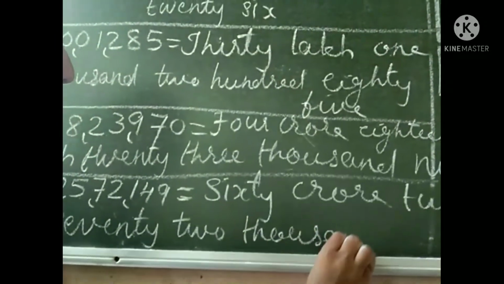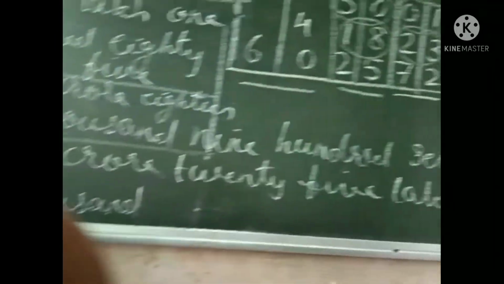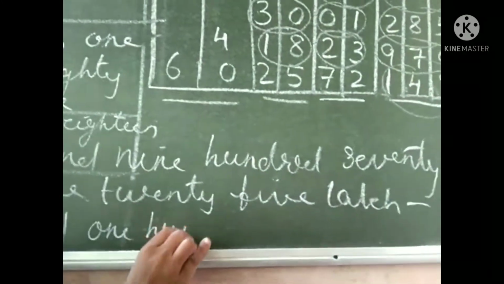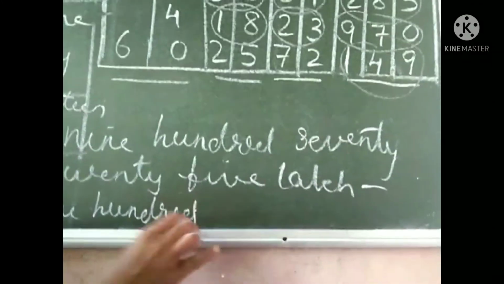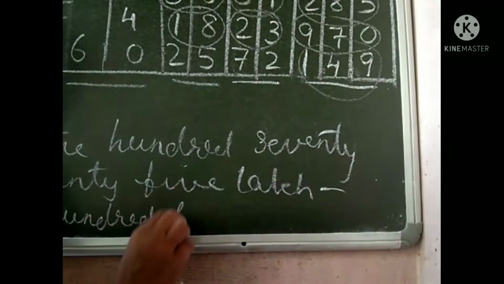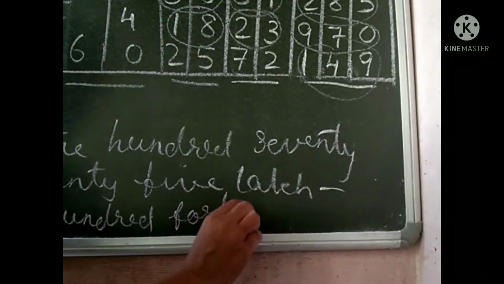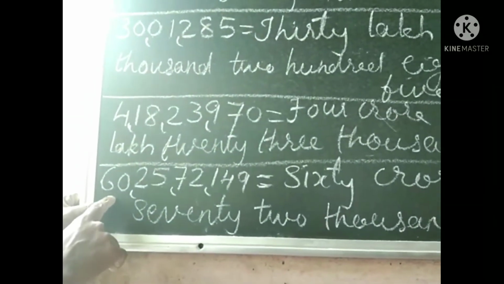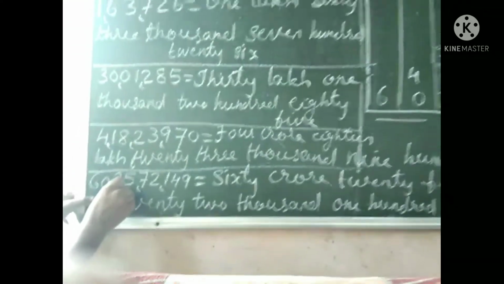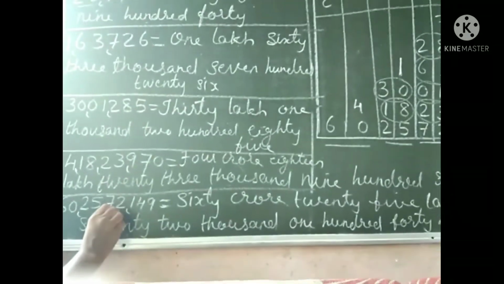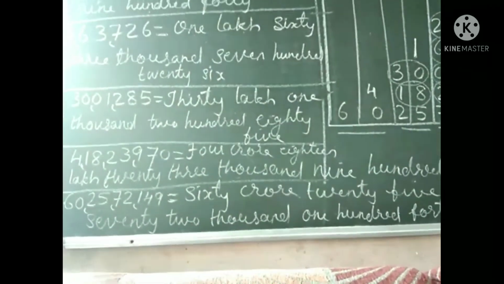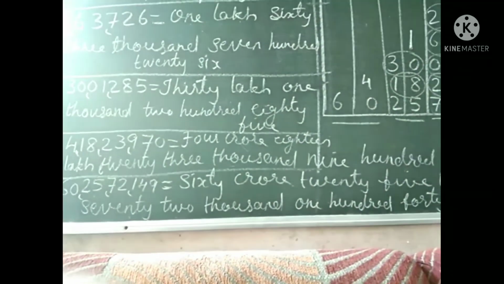No. 72,000 after that 149. Read the last question once again. 60 crore 25 lakh 72,149. Understood?